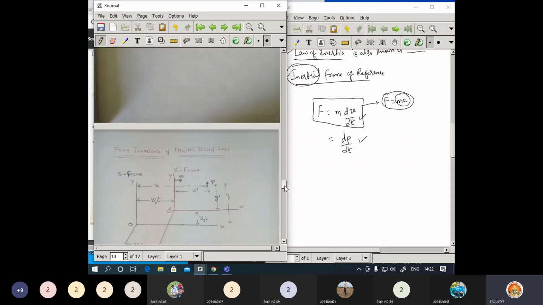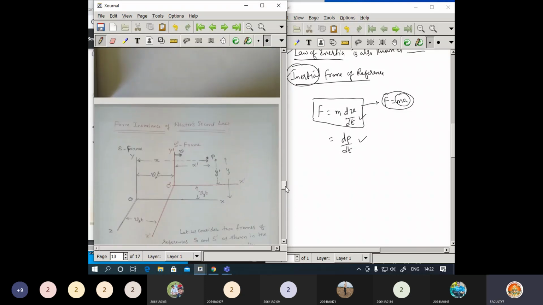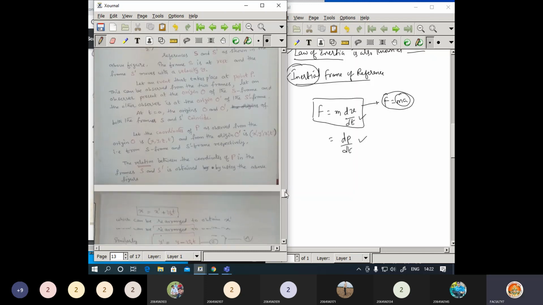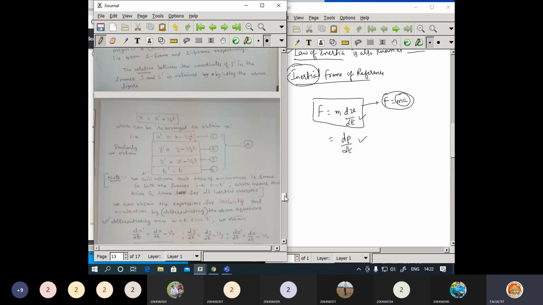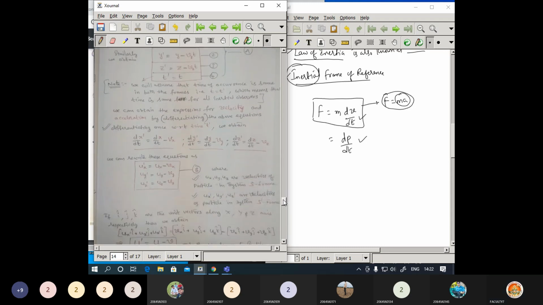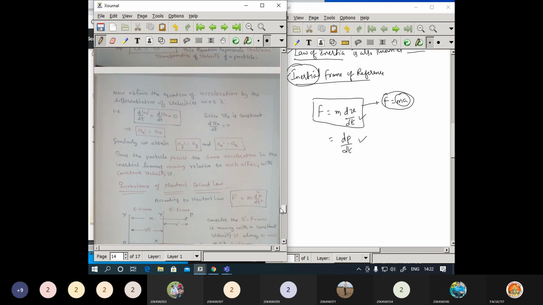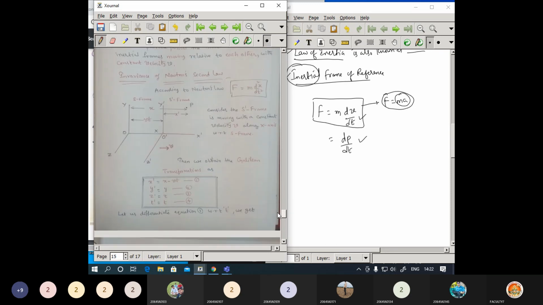Now regarding the form invariance of Newton's second law, a lot of things will be covered here. So let me give a sample question. Now here, regarding Newton's second law, which is invariant, I may convert this into an objective question.